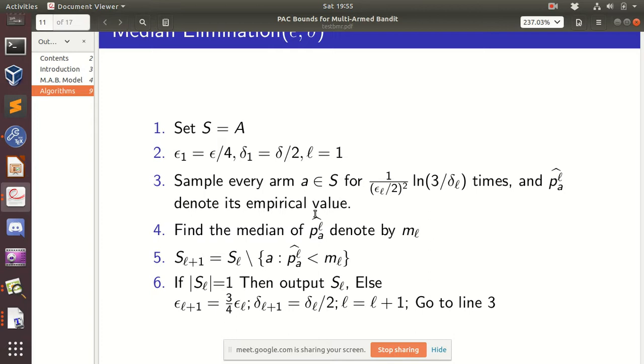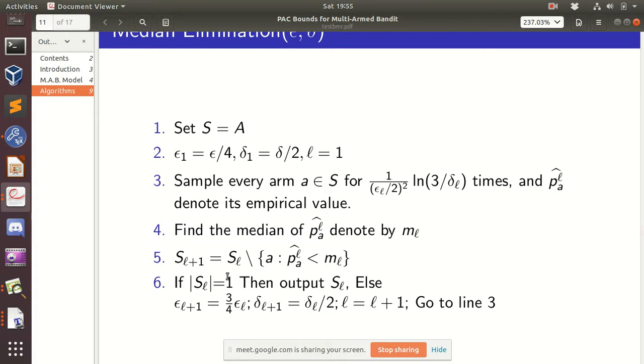Then we'll be left with a set, and on that we'll again do this process by changing the constants appropriately, and we'll discard half of this set again. We keep on discarding half until we are left with only one element.